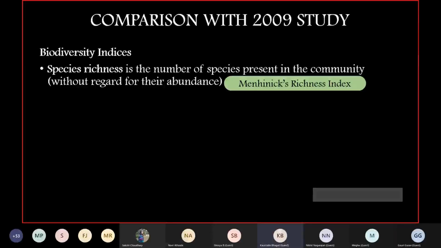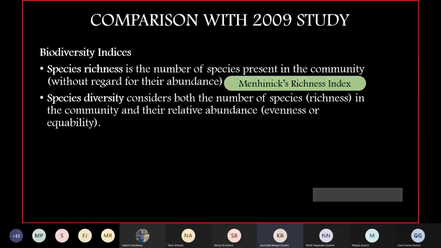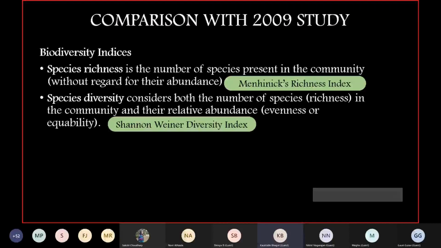So then comes species diversity. Here it considers both the richness, that is the number of species, and at the same time the relative abundance, or how evenly or equitably the distribution is. For this, we have used the Shannon-Wiener diversity index. It is another diversity index that is used.